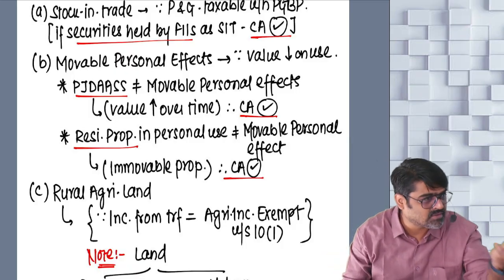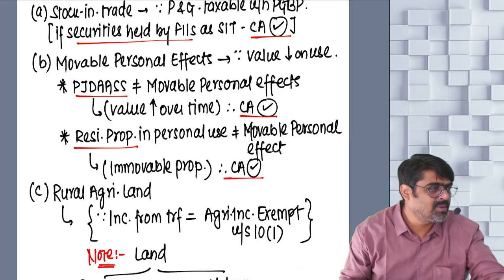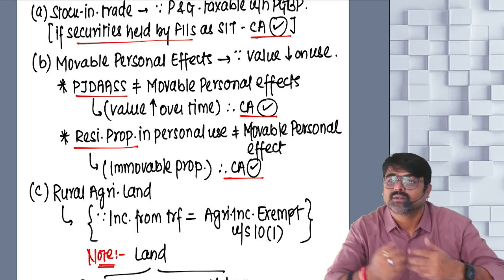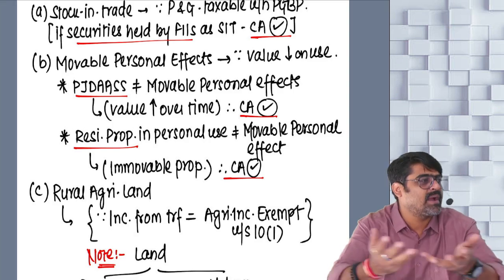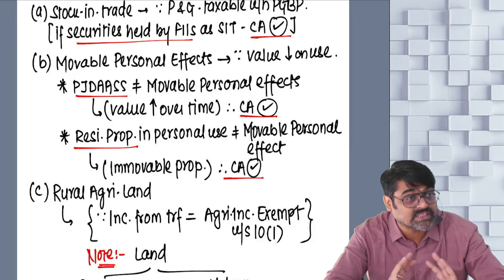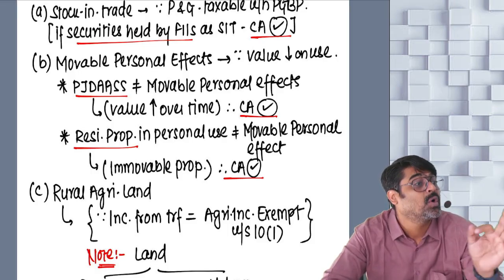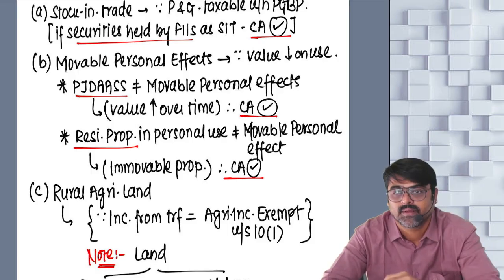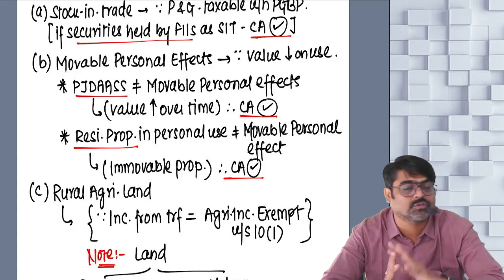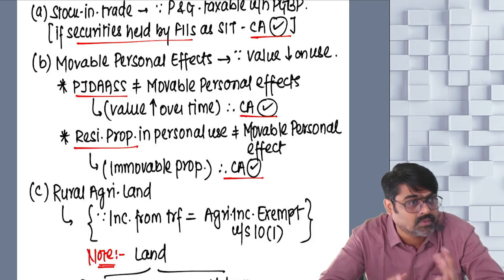Nobody will be giving me 500 rupees also for this shirt. Utensils at my home, mobile phones, motorcycle, car, the furniture at home, TV, microwave oven, all these assets which are used for personal purpose, which are movable in nature, tend to lose their value over a period of time. Their value keeps on coming down over the period of their use. So the more you use, the more its value will come down.